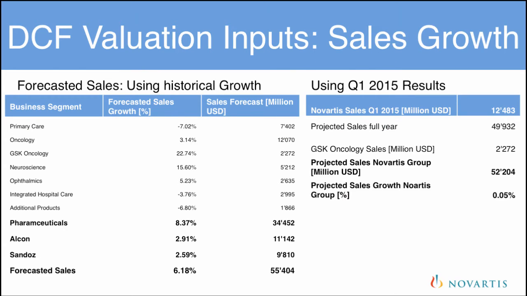To do a DCF valuation, I will need an input for sales growth, margins, and asset turnovers. I forecast sales growth of 6% or 0% depending on whether I use historical growth rates or the most recent financial data to forecast sales.